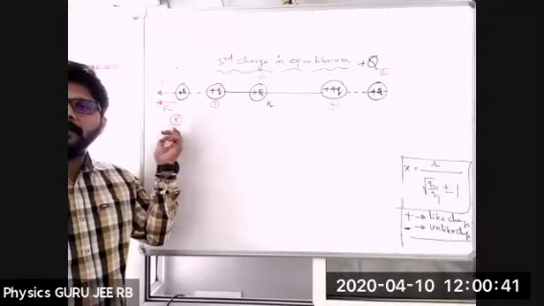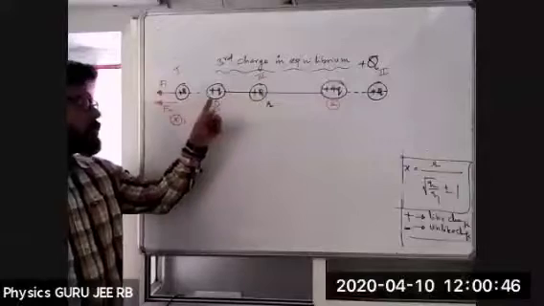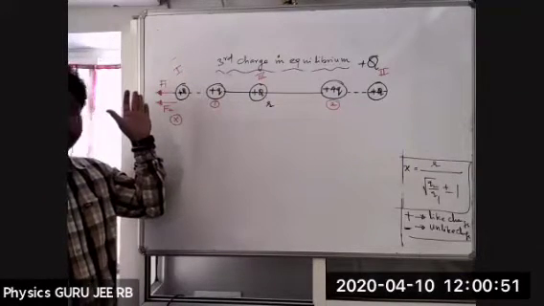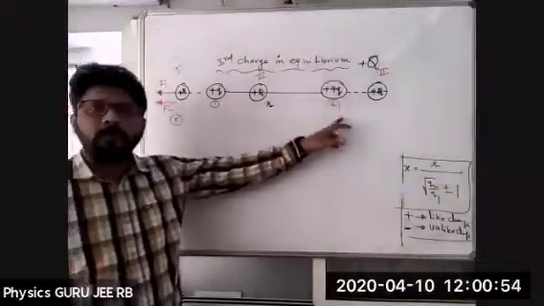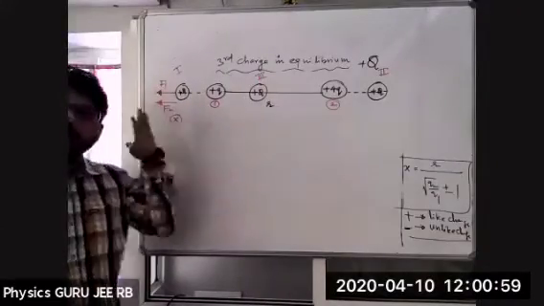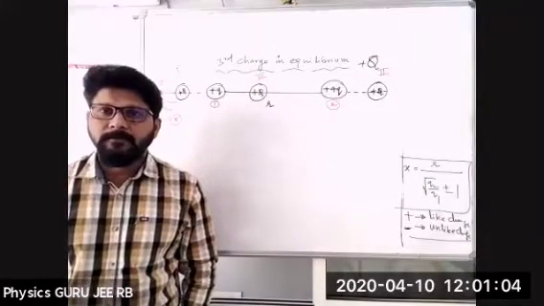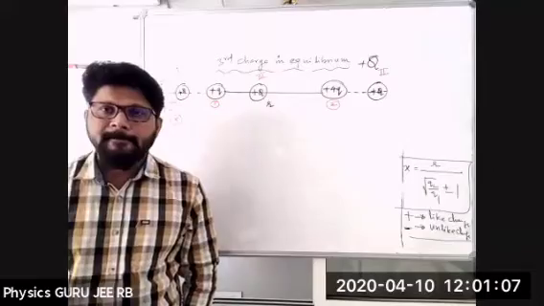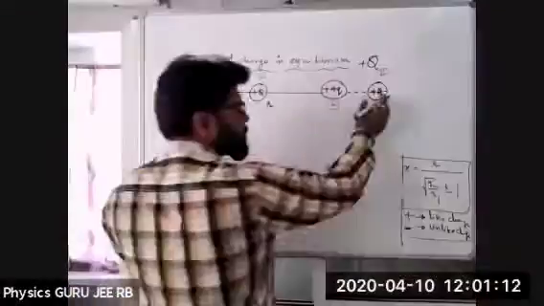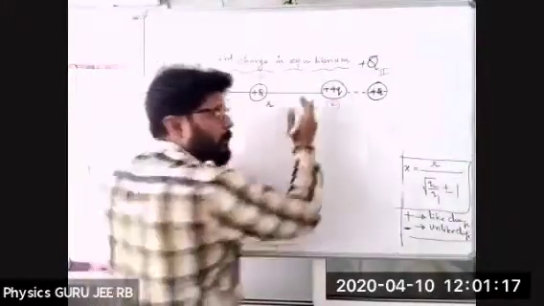How is it not possible? If I place a charge here, the plus Q charge tries to repel it in the backward direction, and plus 4Q also tries to repel the charge in the backward direction. If you see F1 and F2, both are in the same direction. Understood this one, all of you? Now let us see at this particular point. If I see at this point, plus Q and plus 4Q try to repel.